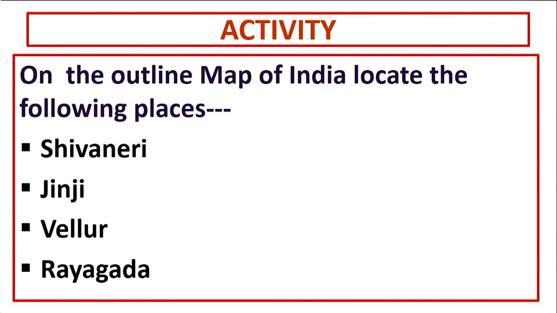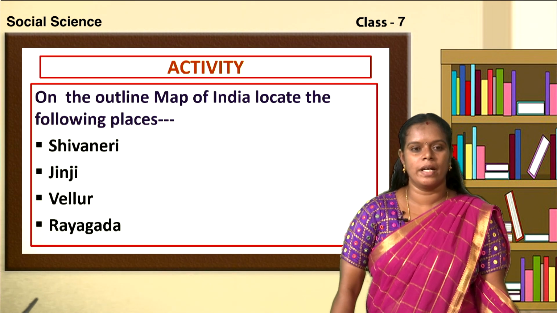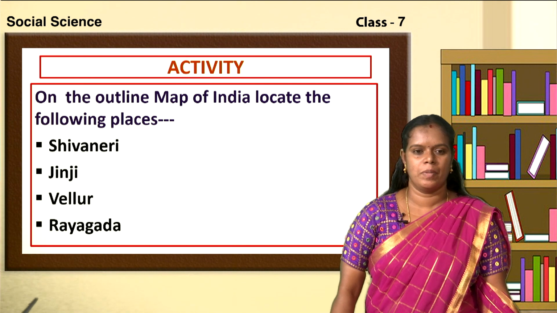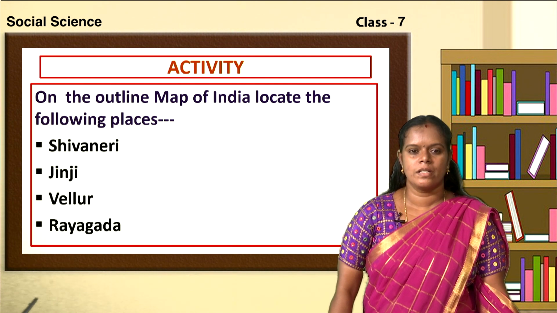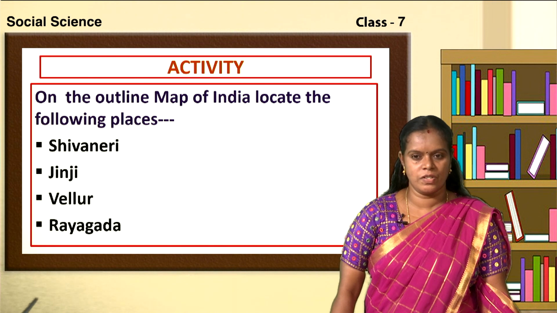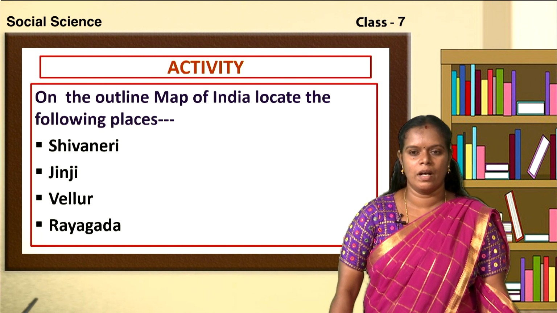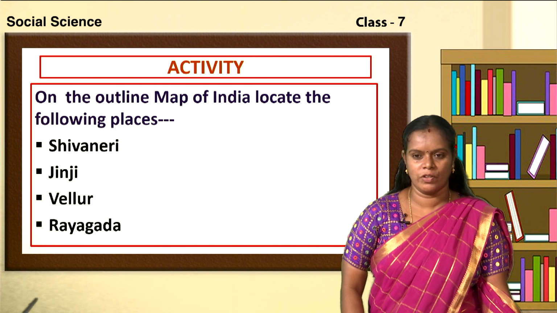Okay, children. Now it is the time for activity. On the outline map of India, locate the following places. So, make a note of these places, children. Shivaneri, Jinji, Velluru and Rayagada. Have you noted down, children?